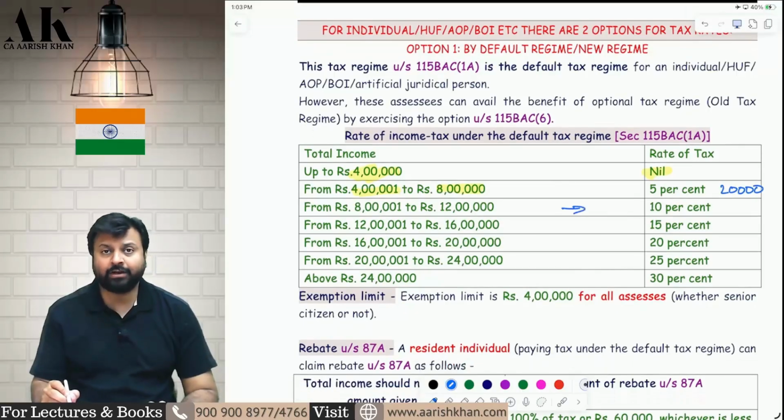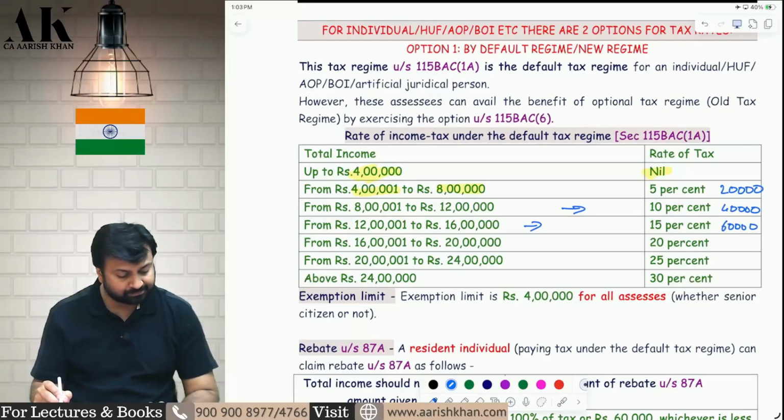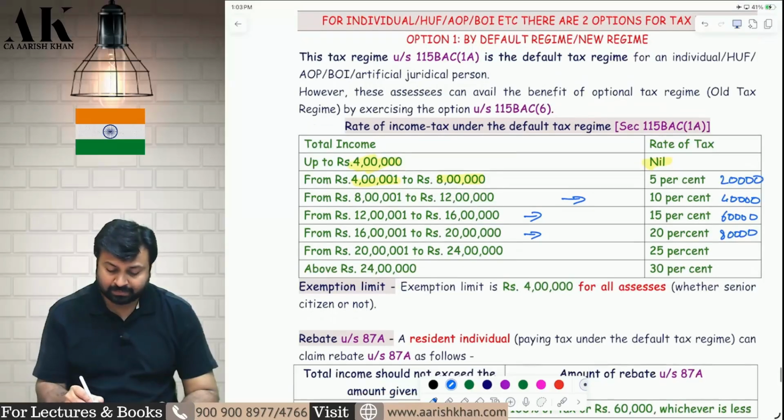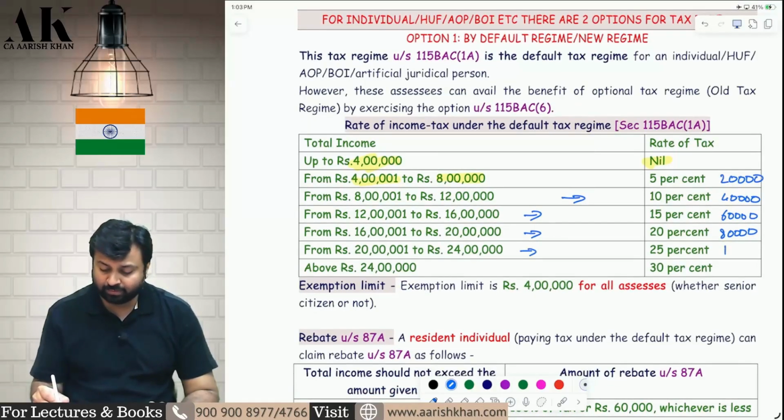Then from 8 lakh to 12 lakh, 10%, which will amount to 40,000 rupees. From 12 lakh to 16 lakh, 15%, which will amount to 60,000 rupees. Then 16 lakh to 20 lakh, 20%, which will amount to 80,000 rupees. And then 20 lakh to 24 lakh, 25%, which will amount to 1 lakh rupees.